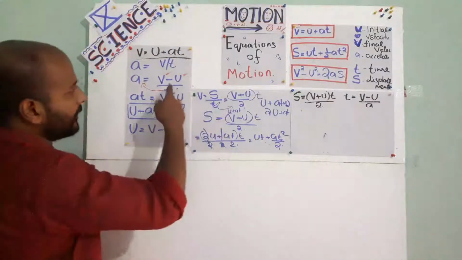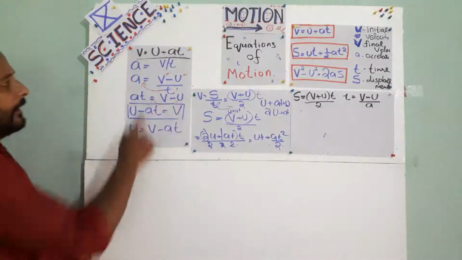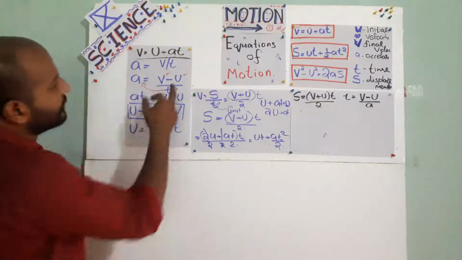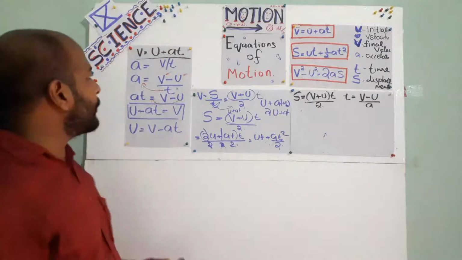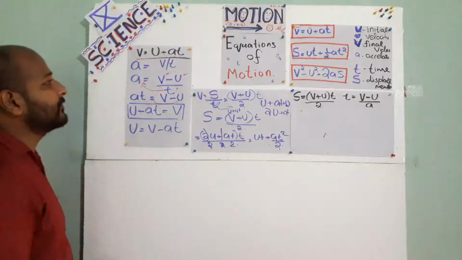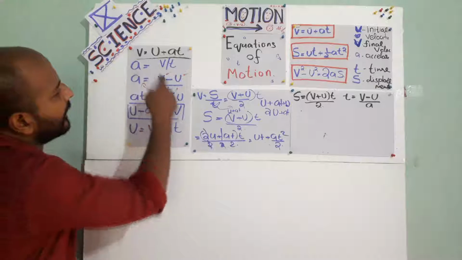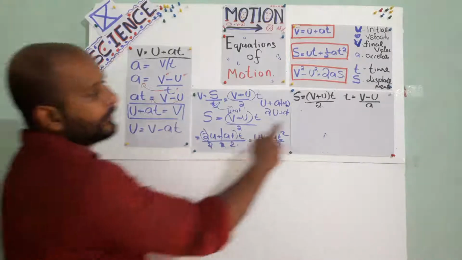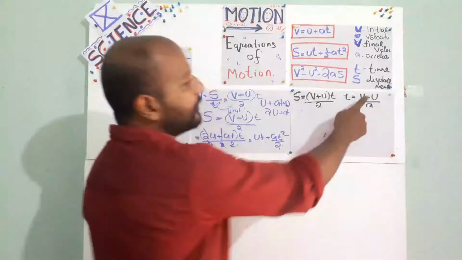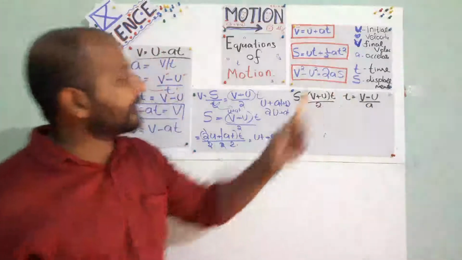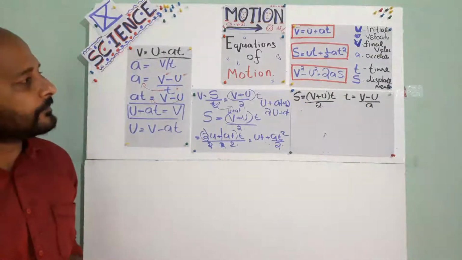See, here, come here. a is equal to v minus u by t. Isn't it? Acceleration is equal to final velocity minus initial velocity over time. Take the t here, bring the a here. This equation we will get. Am I right or not? t is equal to v minus u by a.